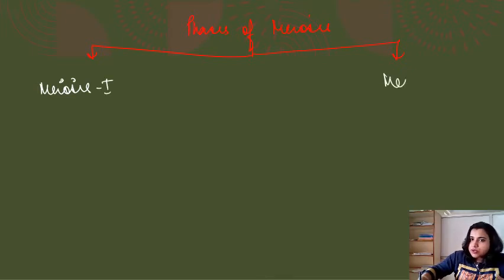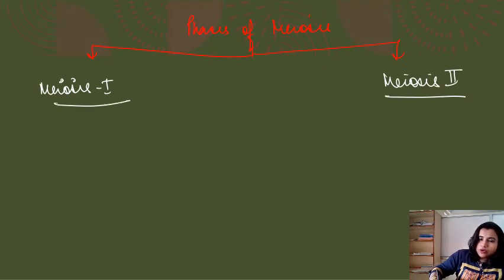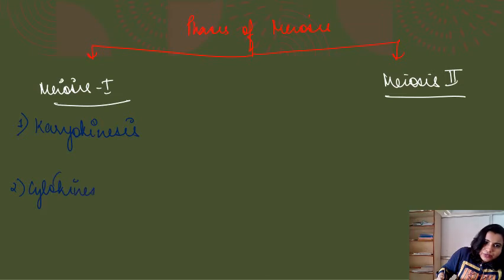Both meiosis 1 and meiosis 2 will undergo karyokinesis as well as cytokinesis, like in the case of mitosis, right? We will see this part in detail in our next class. So karyokinesis and cytokinesis will be there for both meiosis 1 and meiosis 2.